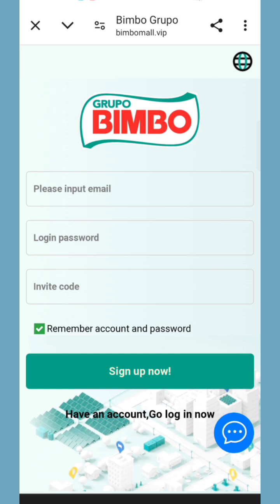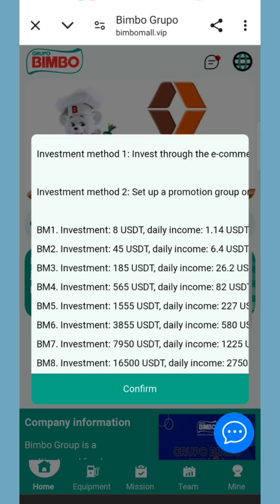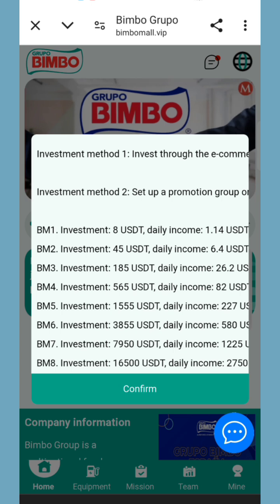So guys, first of all, sign up your account. Enter your email, then enter a login password and my invite code. Then click on Sign Up Now. After signing up, you will see the interface, the latest announcements of the website, and all the details of the company.